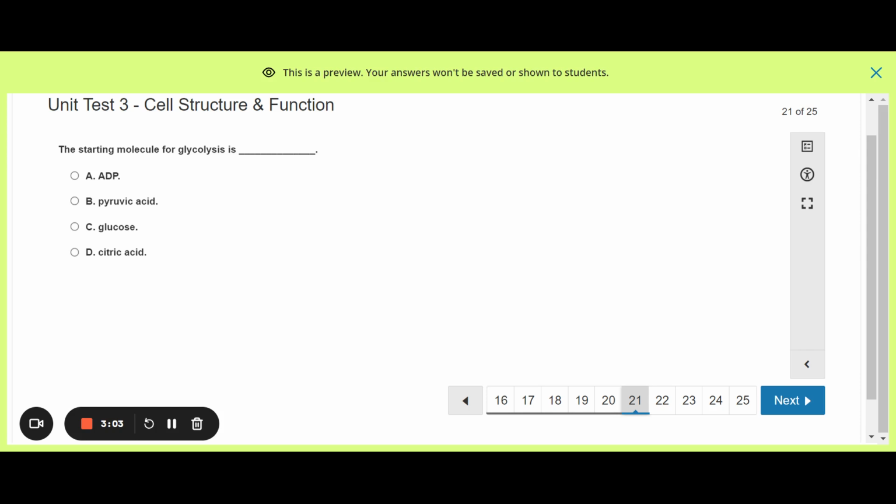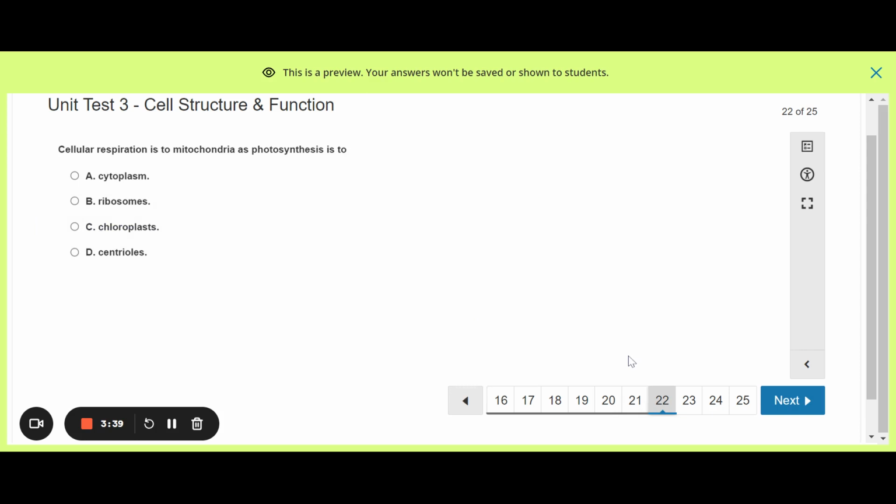A, ADP, no, that's adenosine diphosphate. It's not a carb. B, pyruvic acid, no, that's what you get from glycolysis. C, glucose, I'm thinking that looks pretty good. And D, citric acid, no. Pyruvic acid and citric acid are associated with the process of cell respiration and making energy, but the pyruvic acid, or pyruvate, is what you make during glycolysis when glucose is chopped in half.